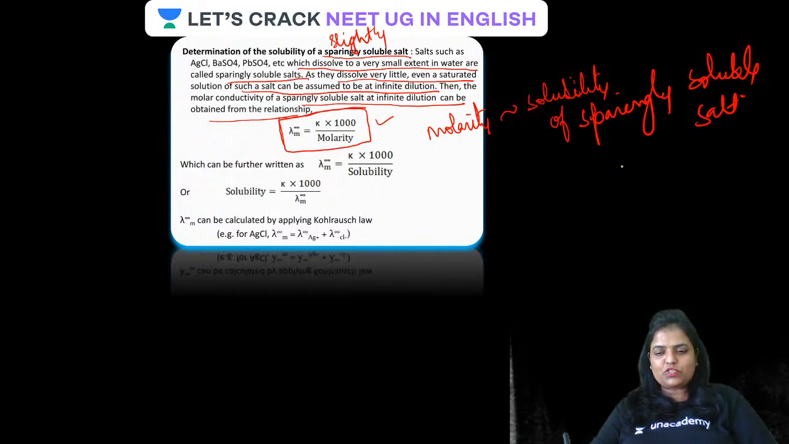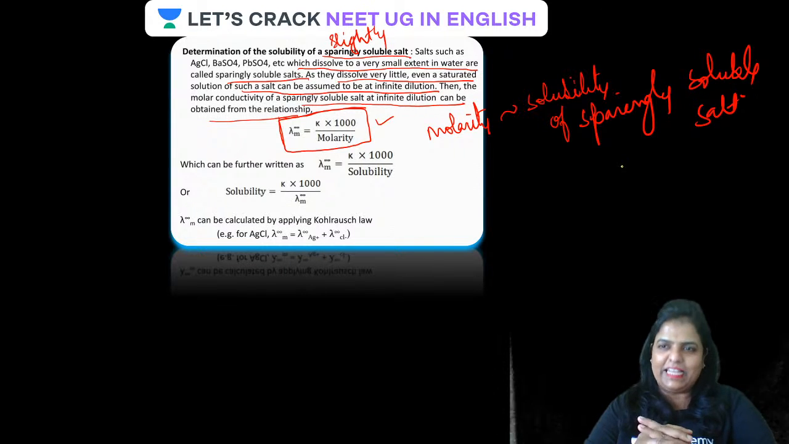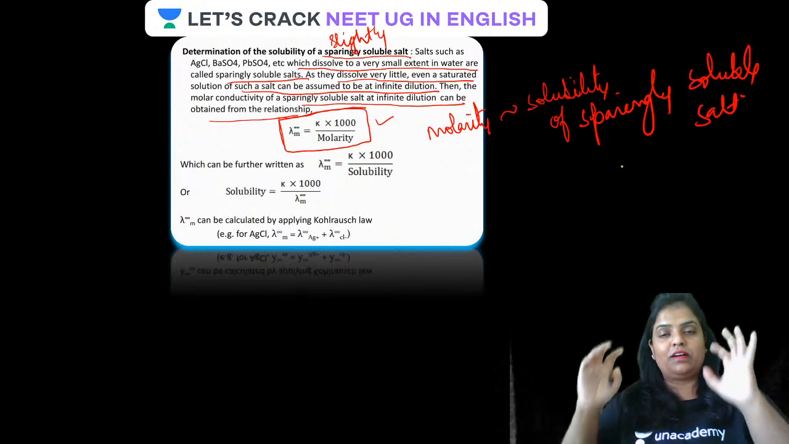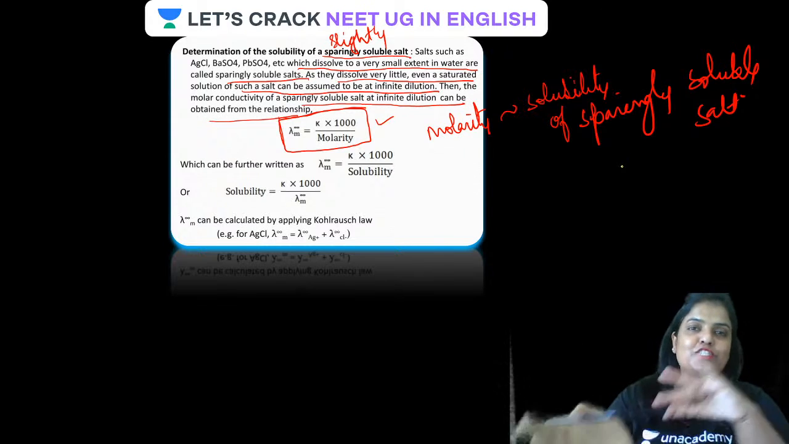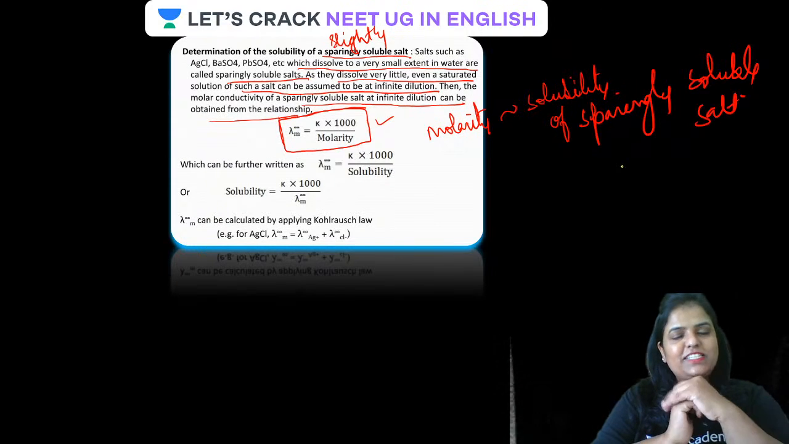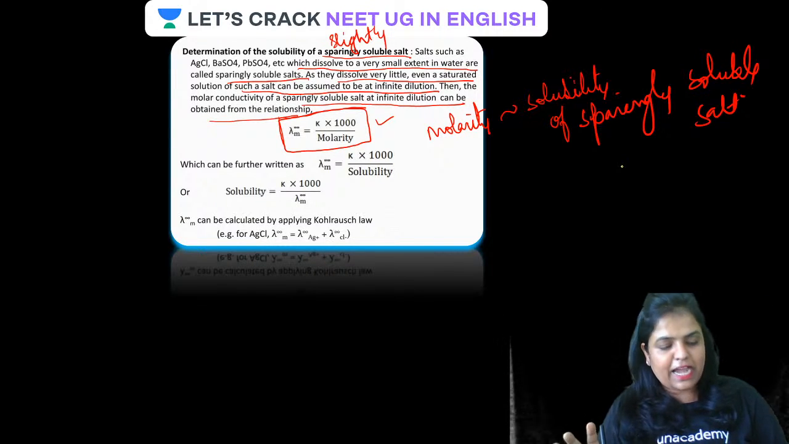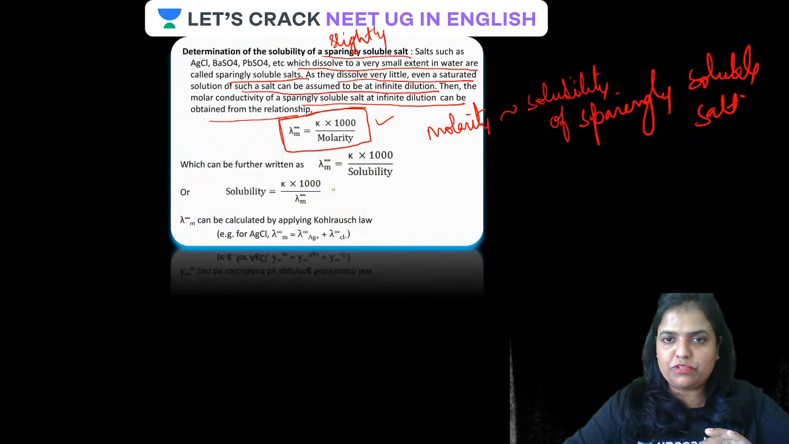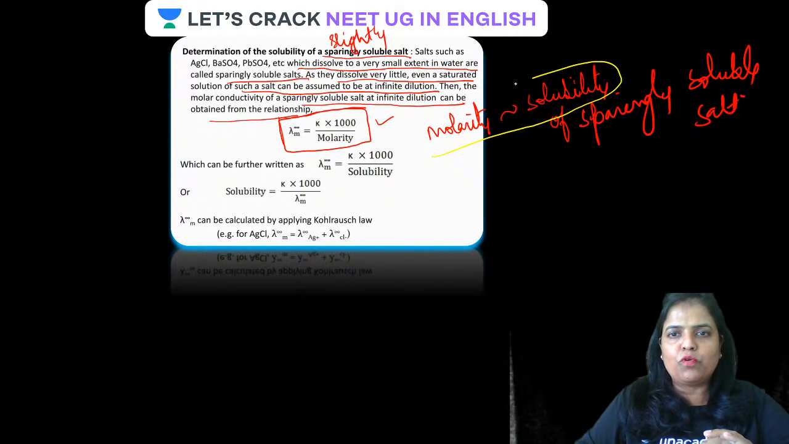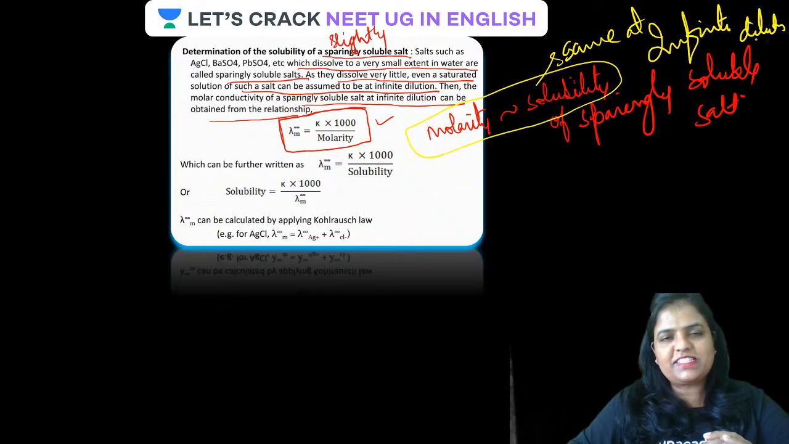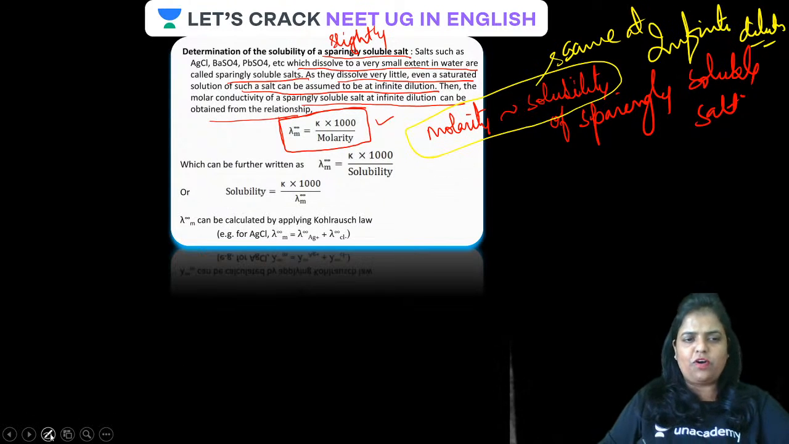Actually, sparingly soluble salt is one where the solubility is very, very less, and we are relating this to Kohlrausch law. At infinite dilution, can we say molarity and solubility are almost the same? They are almost the same at infinite dilution. So this is the application of Kohlrausch law.